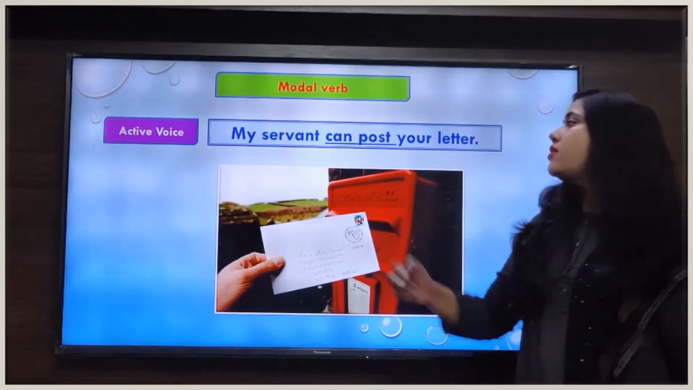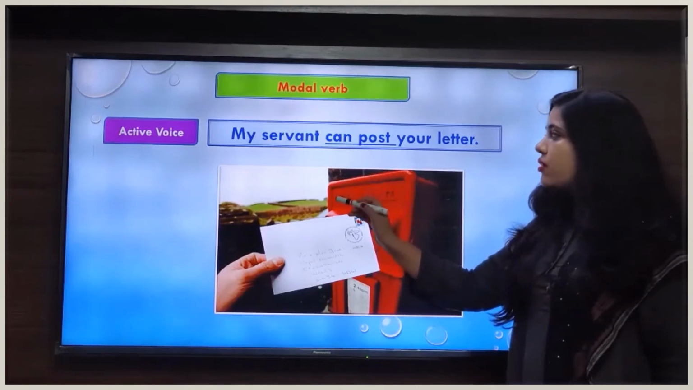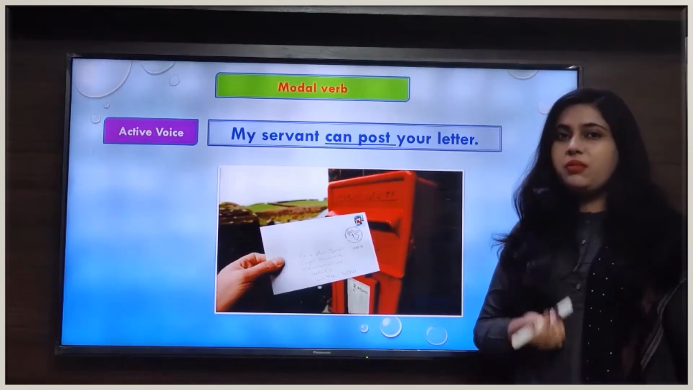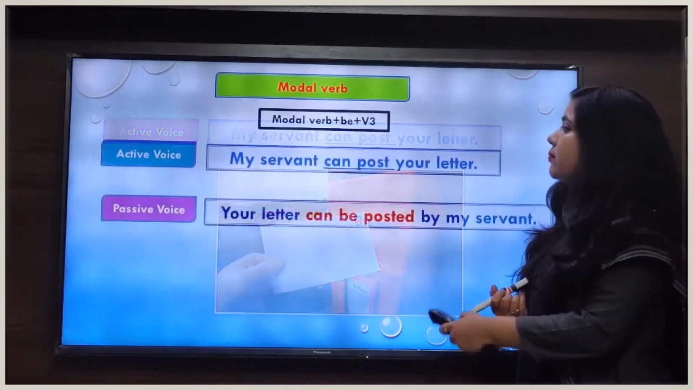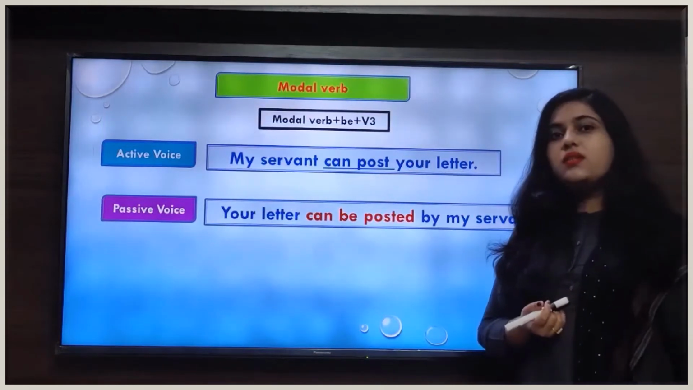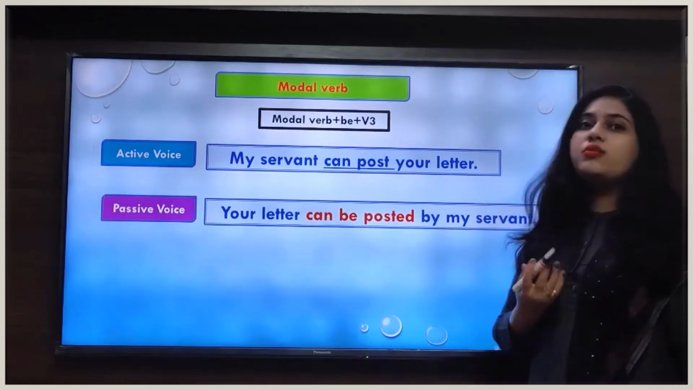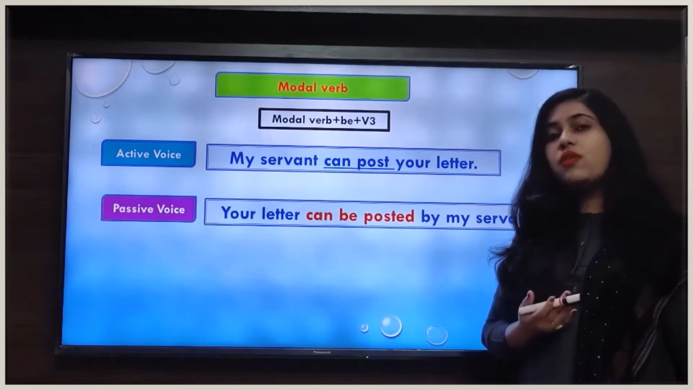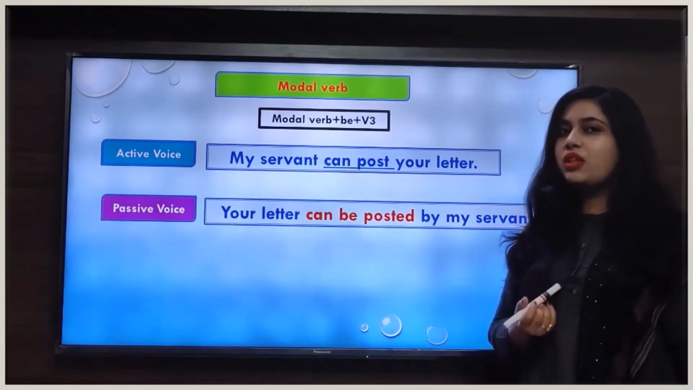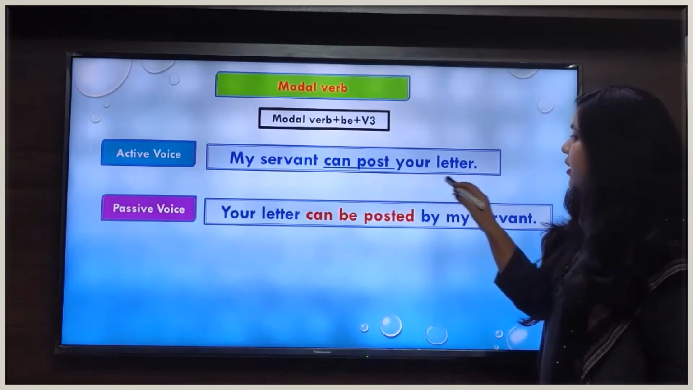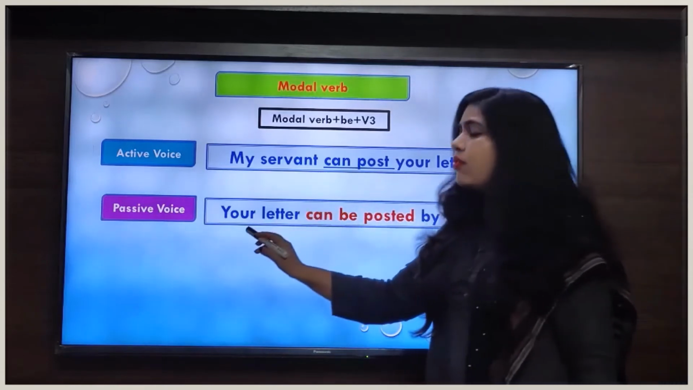The next sentence is, my servant can post your letter. In this sentence, can is a modal verb and post is the main verb. Now we see the passive voice of this sentence. In this sentence, our subject is my servant and your letter is the object of the sentence. So first of all, what will we do? We will change the position of the object as the subject. So your letter will take the place of the subject.